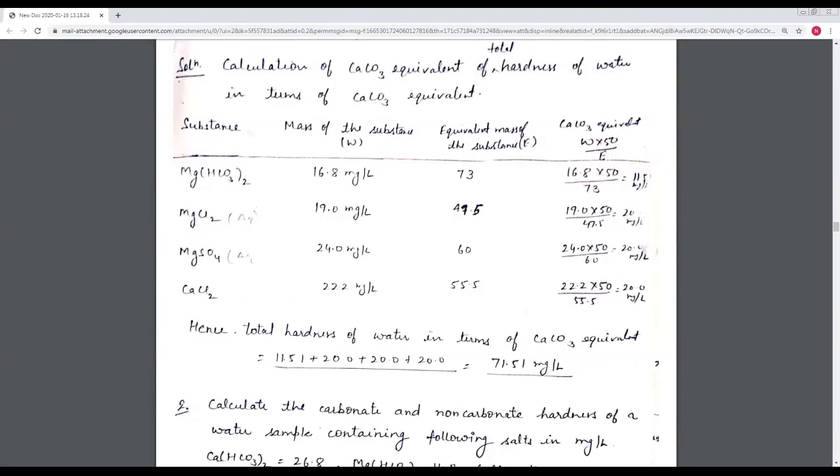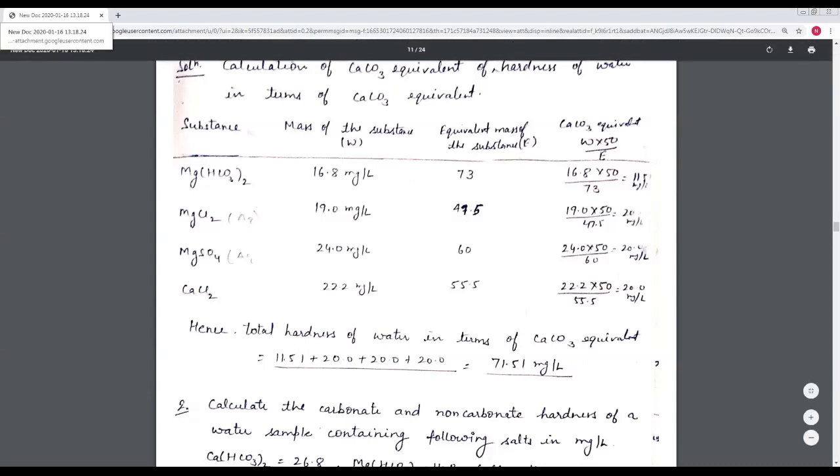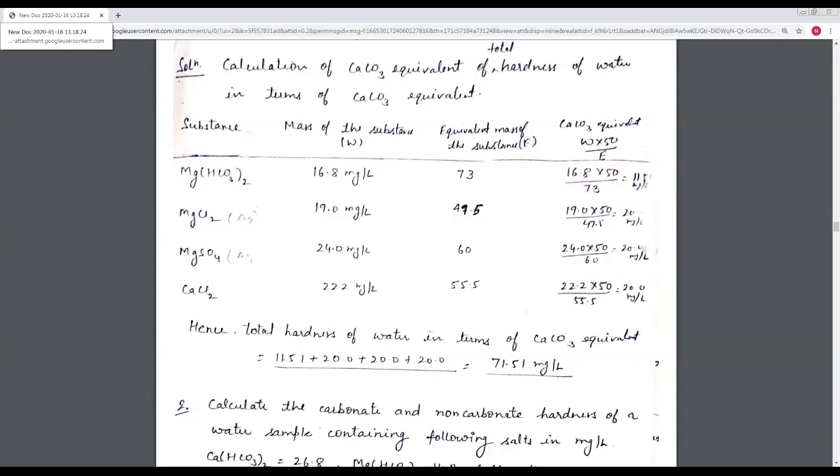So here are some questions for you. The first question is: define hardness. How is it expressed? Give various units of hardness and the relation between them. That is my first question.